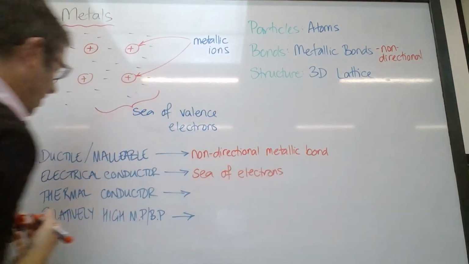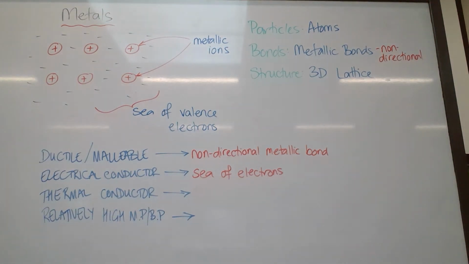Thermal or heat conduction is quite different. The electrons are partially involved in heat conduction, partially, because it's an energy transfer, but actually it's more to do with these things. If I vibrate one of those, what's it going to do to the neighbouring ones that it gets close to?